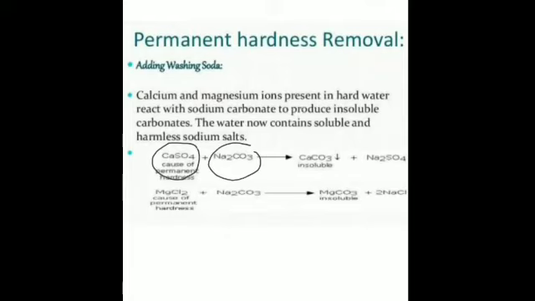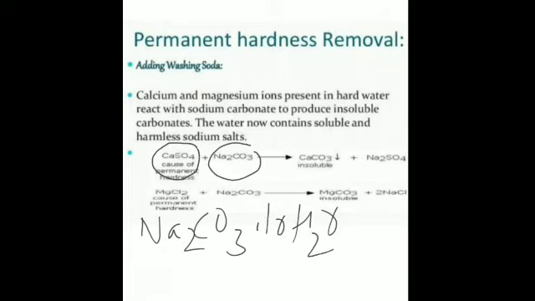We have discussed this when we were discussing the efflorescent substances. This contains water of crystallization. Yes or no? So the point to note is that we are just not using this part just now in the reaction, but otherwise it is the whole thing. So we add a little washing soda to this permanent hard water.